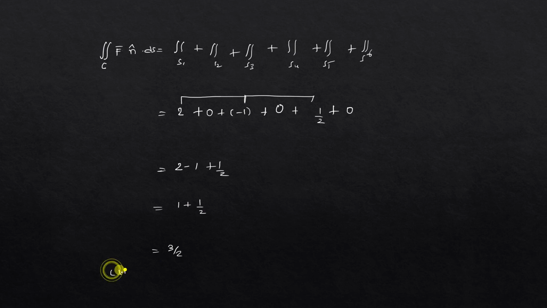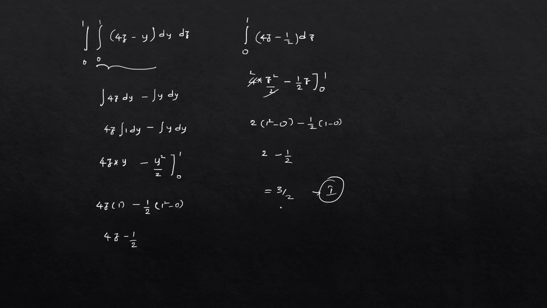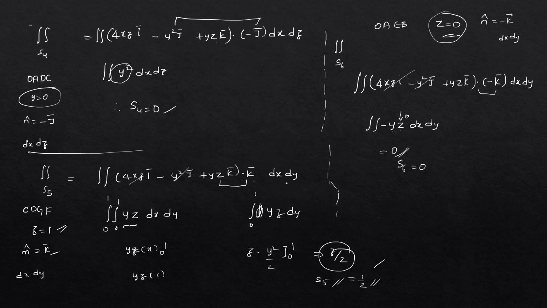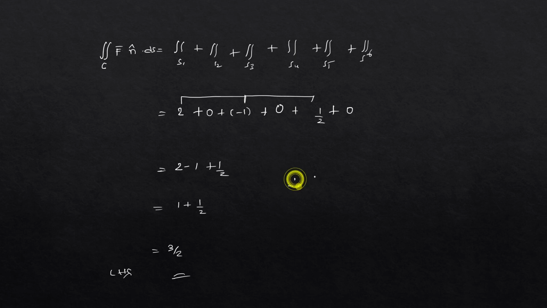This is the LHS. LHS is equal to 3 by 2, and we already got the RHS value as 3 by 2. So LHS is 3 by 2 and RHS is equal to 3 by 2. Therefore LHS is equal to RHS, and hence the Gauss divergence theorem is verified.